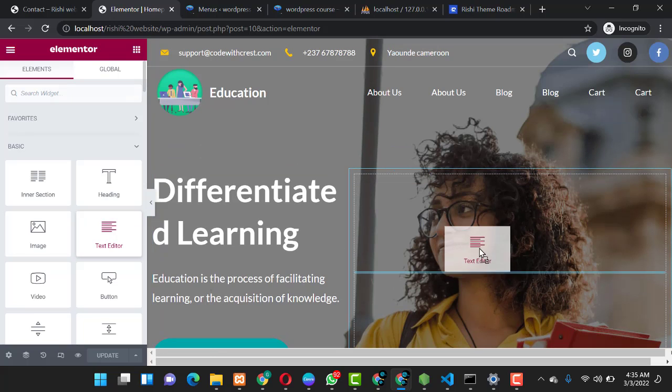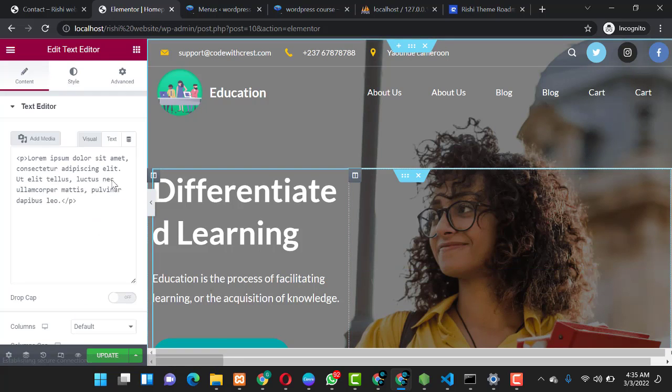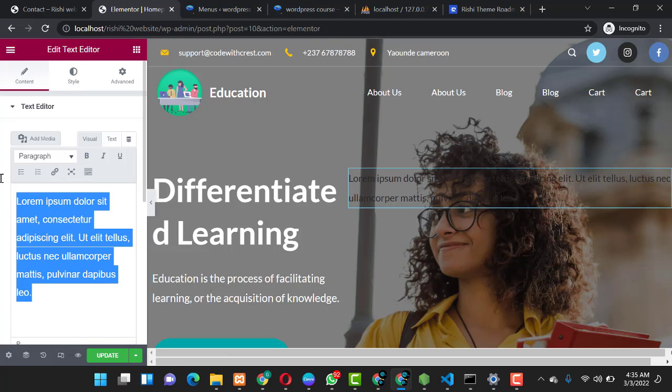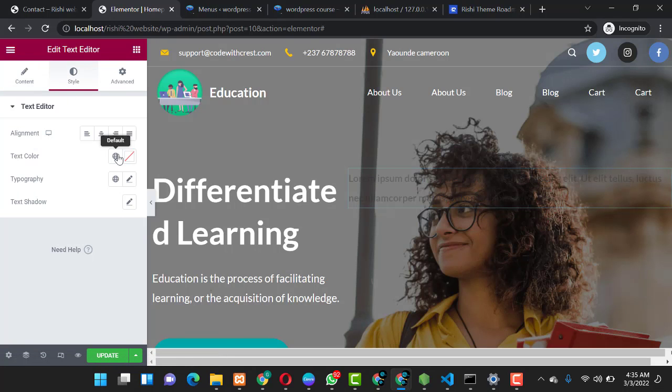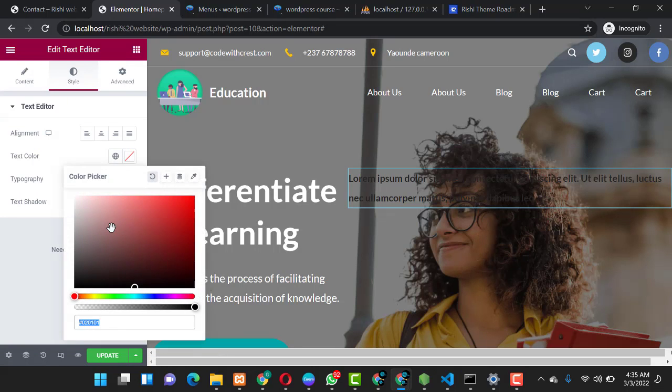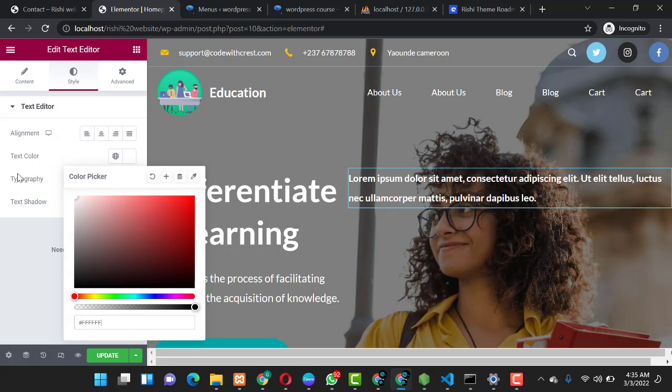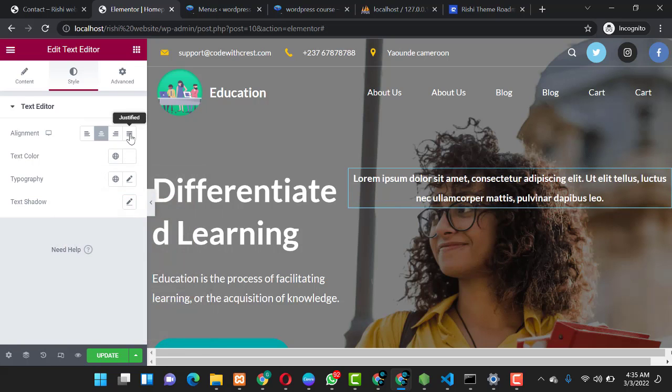So you might want to add something here like text. You can just drag over here and drop, and you type what you want to add. You can choose on the layout to put it as a link, bold it, everything. So you can also come to styles over here and select the text color the way you want. Maybe you want it to be white, it is white. You can choose the alignment to be center, justified, to the right, to the left. So I always like using justified.